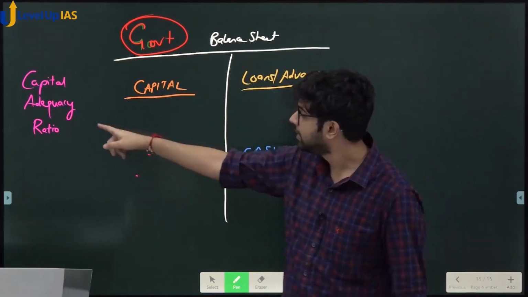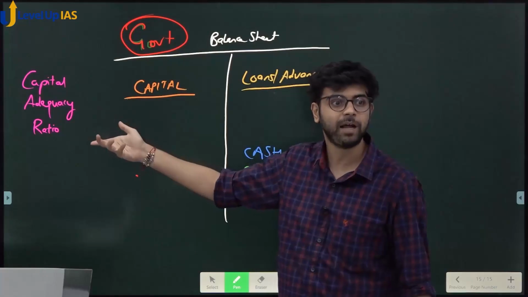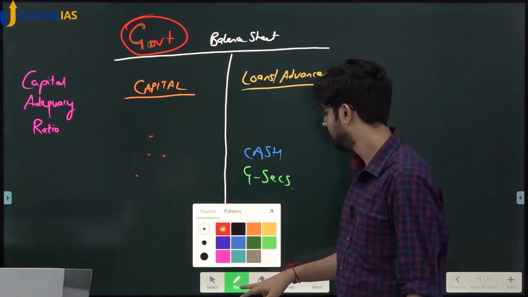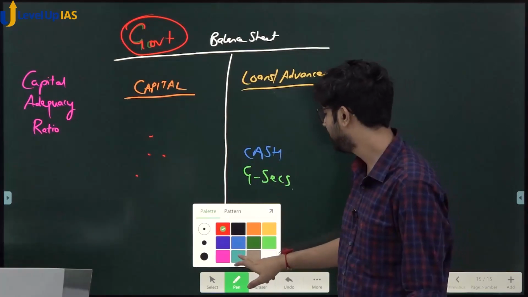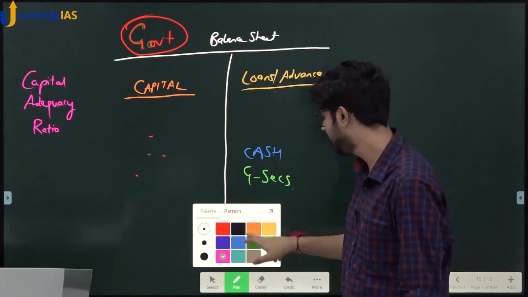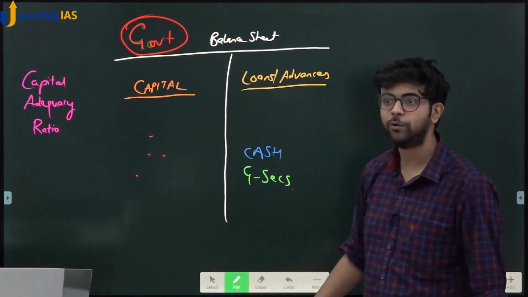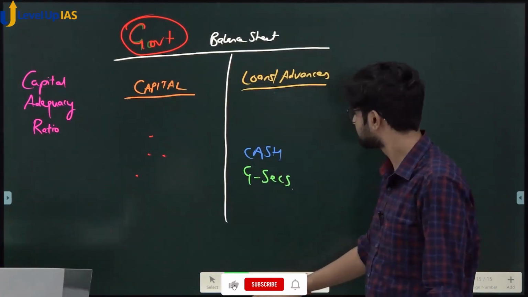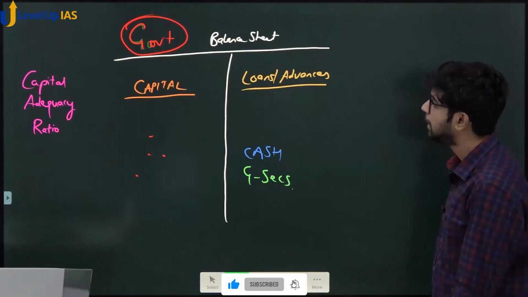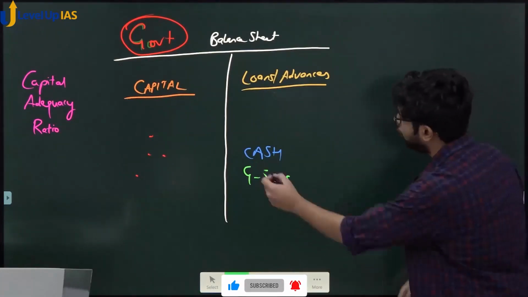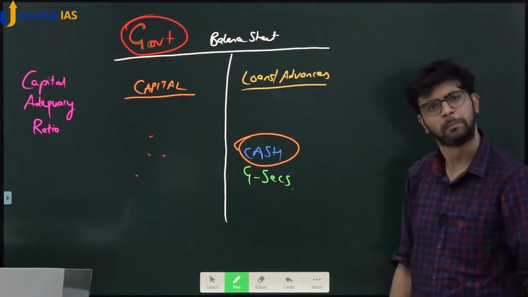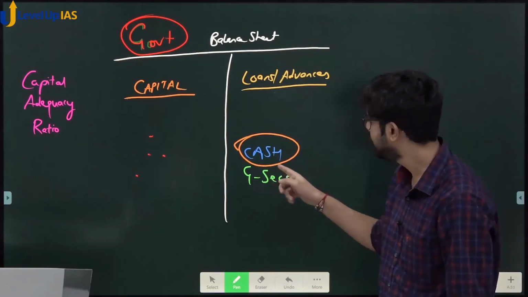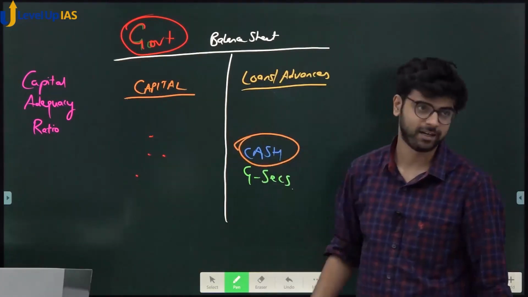See, tomorrow if RBI increases CAR to 15%, what will happen? Everyone will have to increase capital. Yes or no? I'll show you how it works. It's very interesting. See this. Government saw banks are having a lot of cash. Banks don't have a cash problem. The problem is banks need to convert this cash into capital.